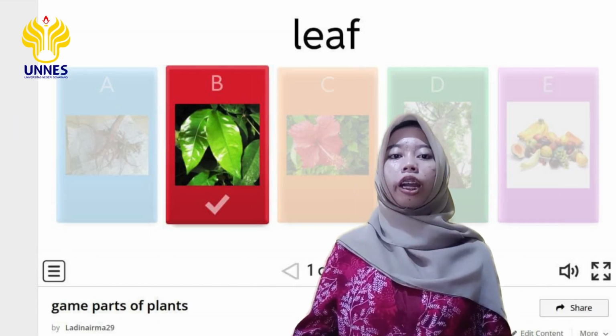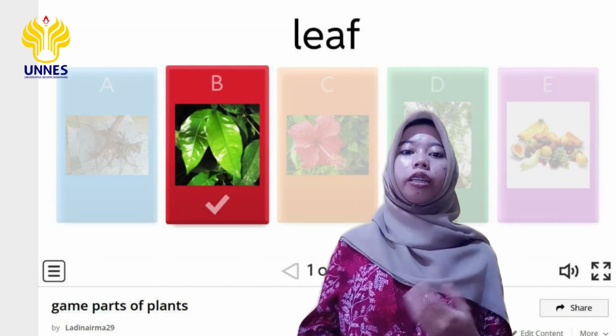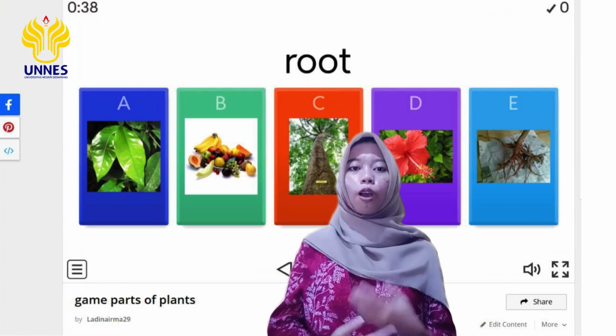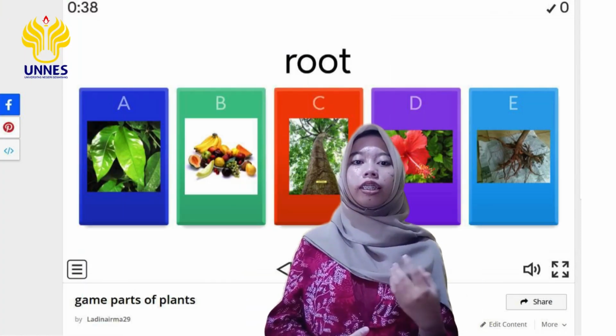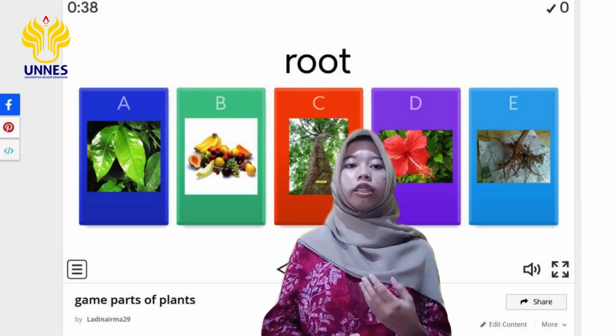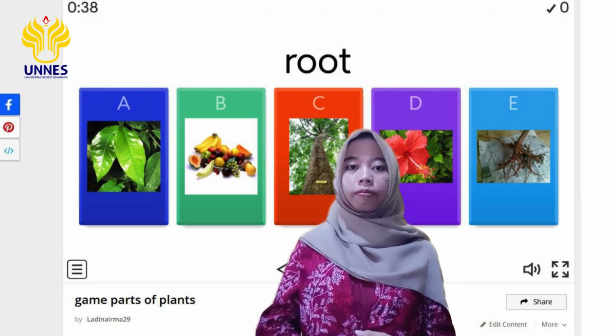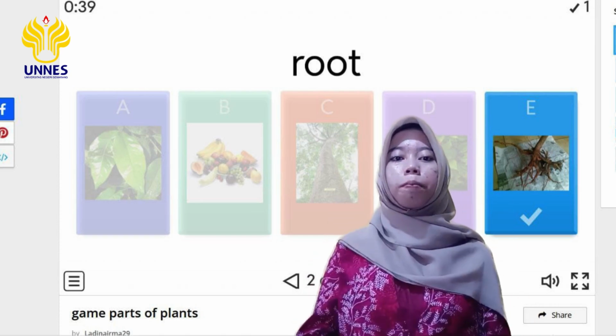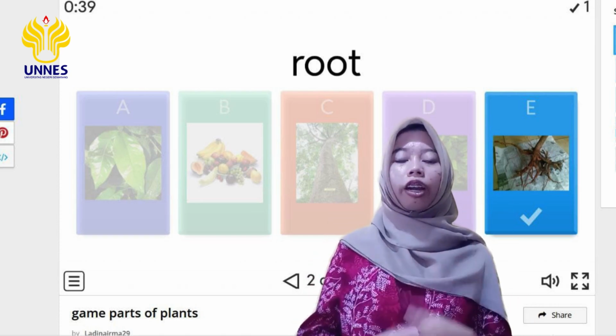Wrong. The correct answer is B. Okay, next it's the root. Does anyone know where this picture is? Great. Absolutely correct answer.